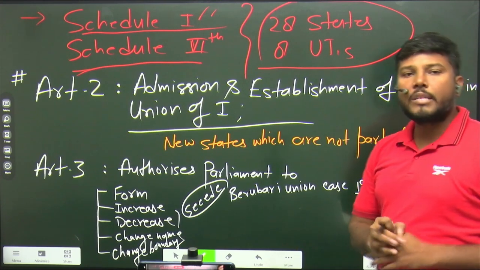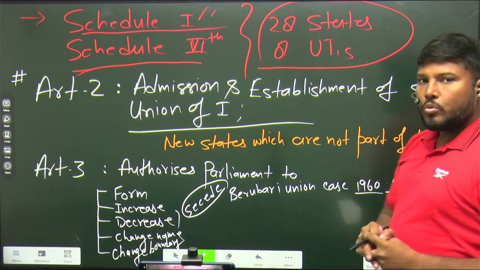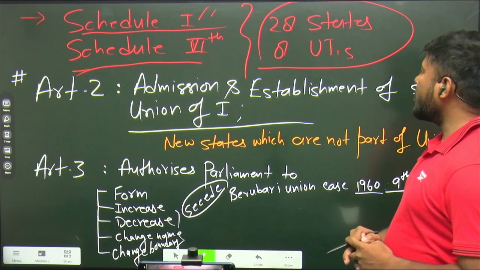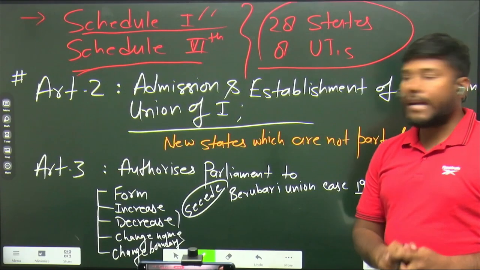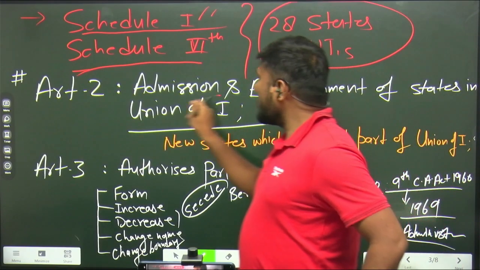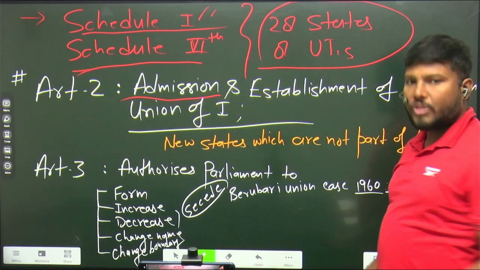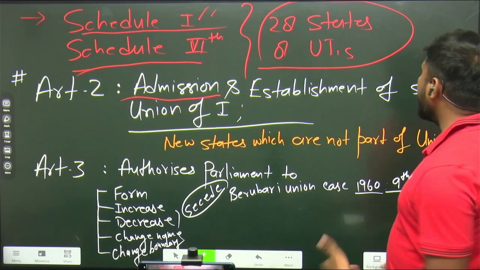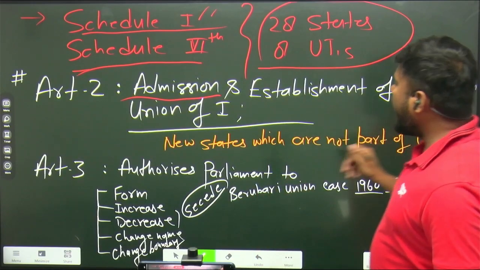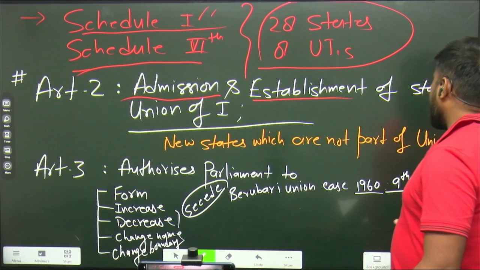Now let's move ahead and try to understand Article 2. What is Article 2 about? Article 2 talks about the admission and establishment of states in Union of India, right? Try to understand admission of states in Union of India which are already in existence, right? Those states can be admitted into the Union of India, and establishment, the new states also can be established, right?